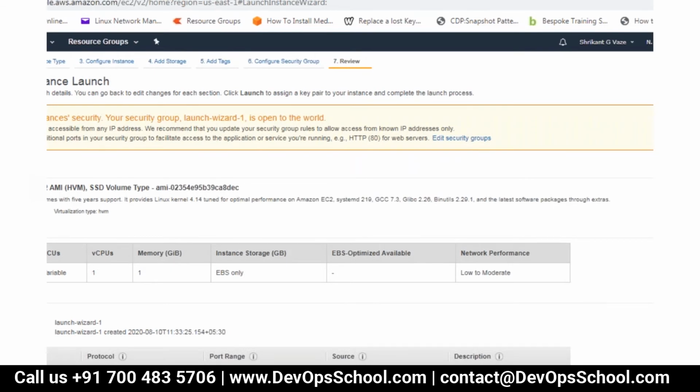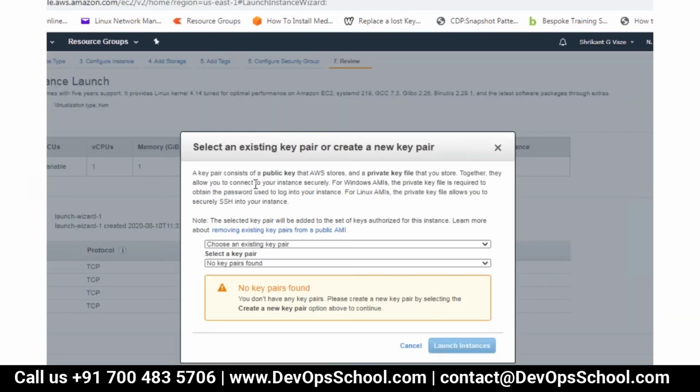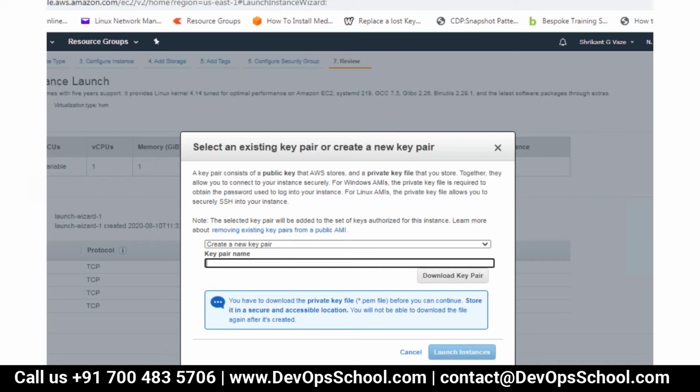It will give me all the settings I have done. I have selected T2 micro, and these are the ports, etc. And now I want to launch it. When I launch it, I need to create what is called a key pair. Let me create a key pair, and I'll name it August 10, today's date. This will have two parts: one is the public key and the other is the private key. The public key will get embedded into the server, and the private key I will be able to download. So let me download this.